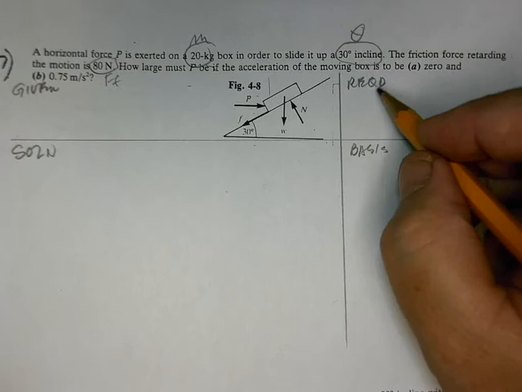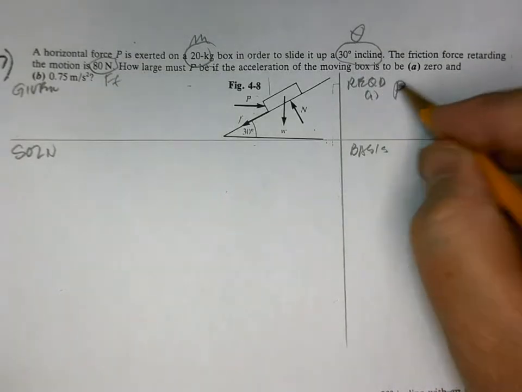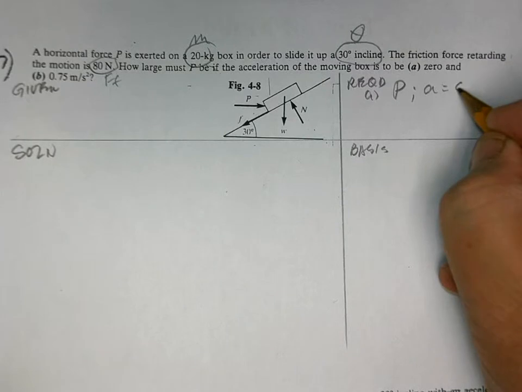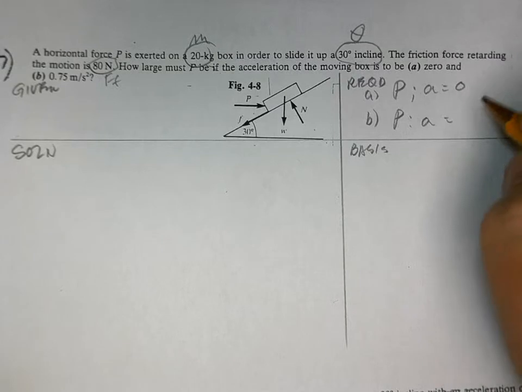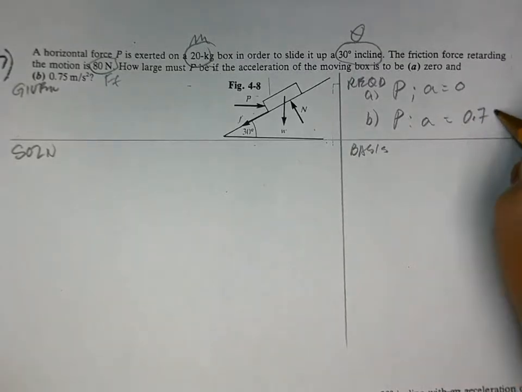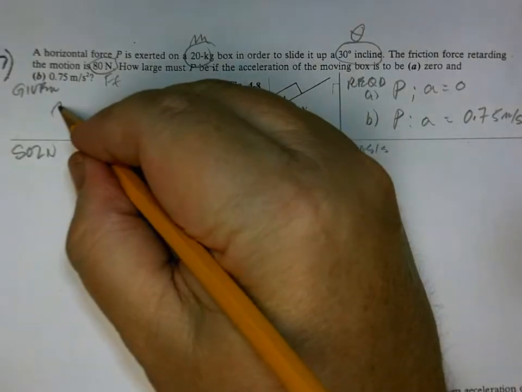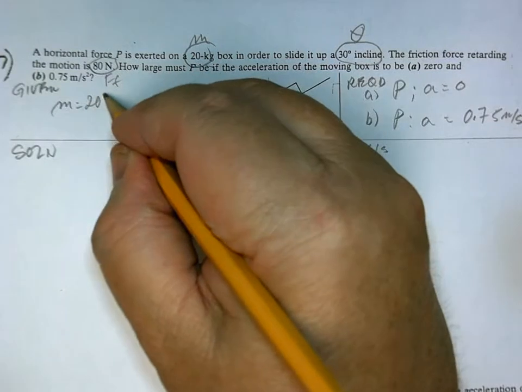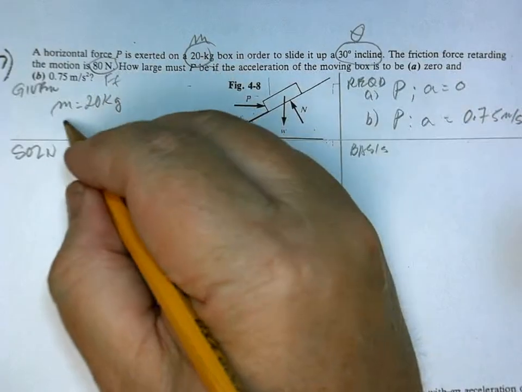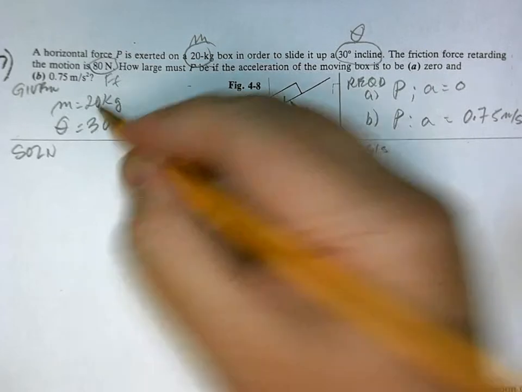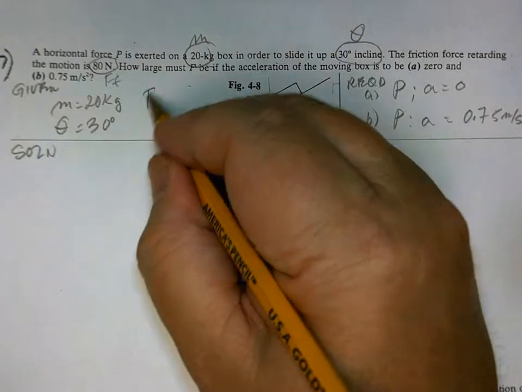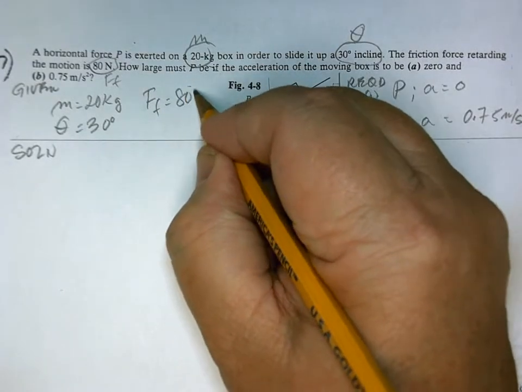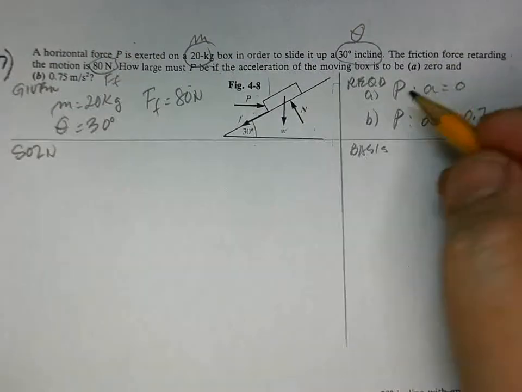Okay, so A is the force P such that the acceleration is equal to 0. For letter B, the force P such that the acceleration is equal to 0.75 meters per second squared. Okay? And we are given M, 20 kilograms. Theta is 30. Frictional force is given. That's nice. 80.